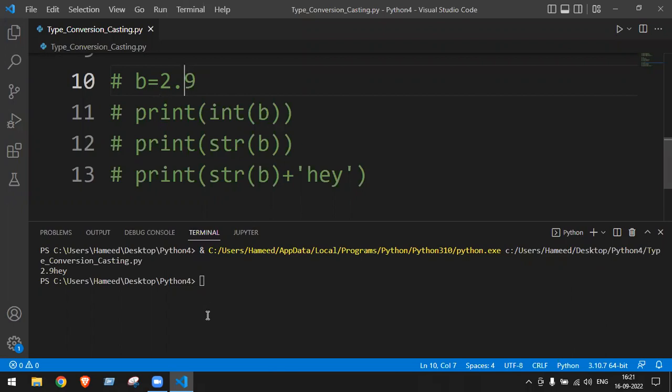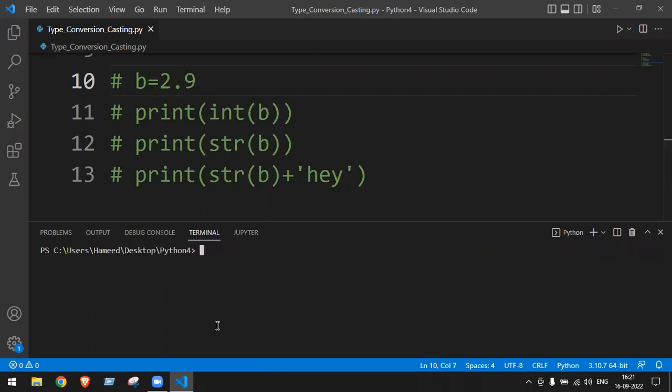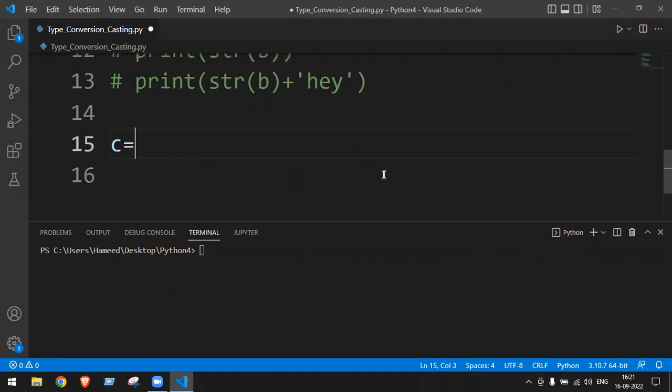Okay, now coming to the main point. Understand very carefully. I'm coming to the main point now. So C is equal to hello, first of all. Listen very carefully, please. If you're doing anything else there, please stop it and just see the screen. So C is equal to what now? Hello. Okay, so hello is a string. Hello is a string. Can I convert it into int or float?